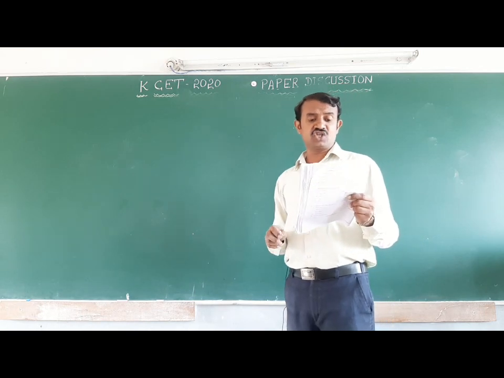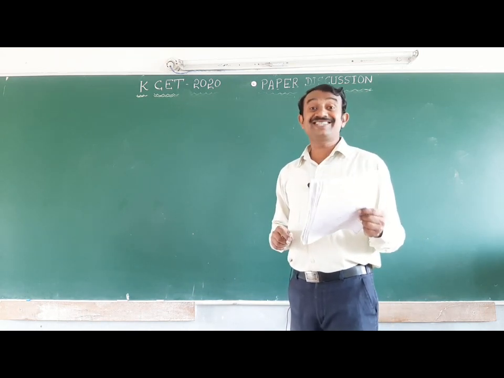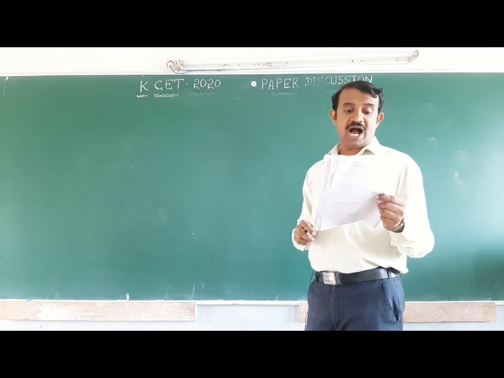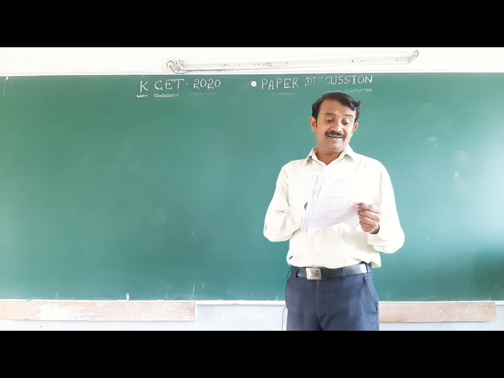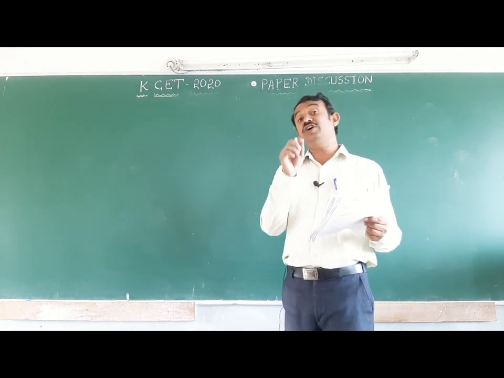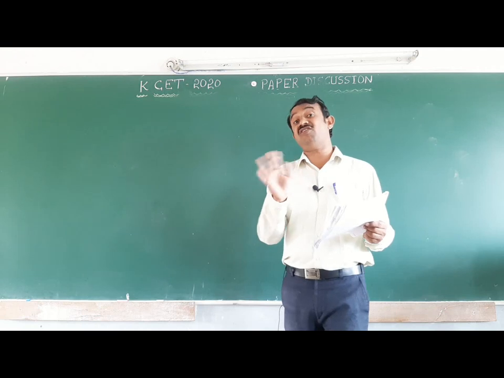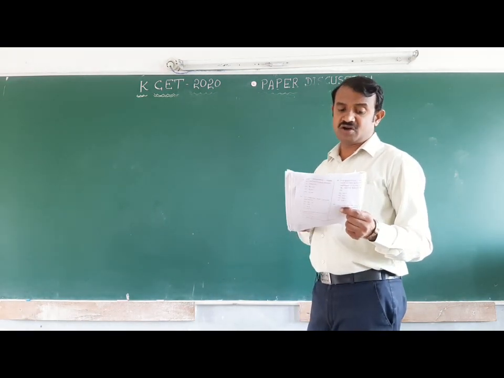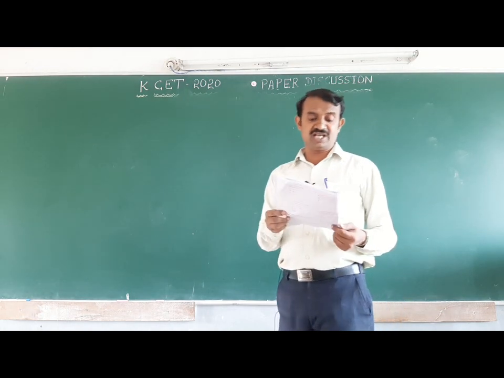Sugar syrup, salt, and saccharin are food preservatives, not antioxidants. Antioxidant means BHA and BHT.